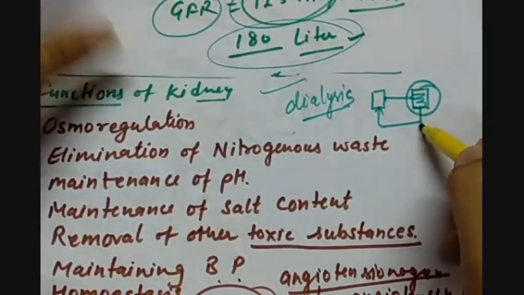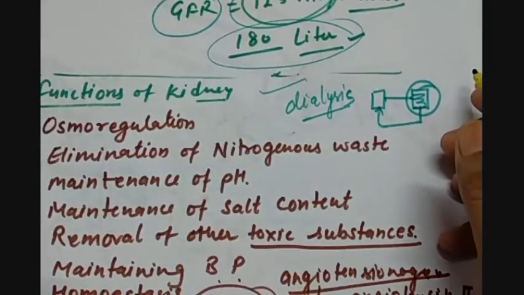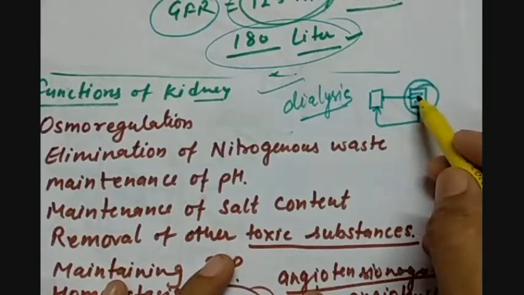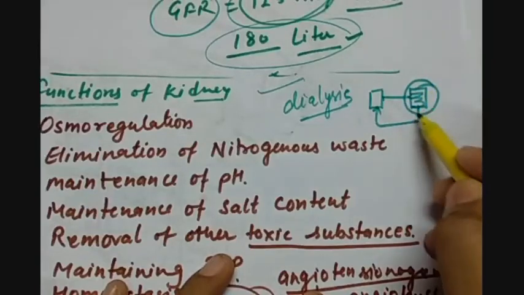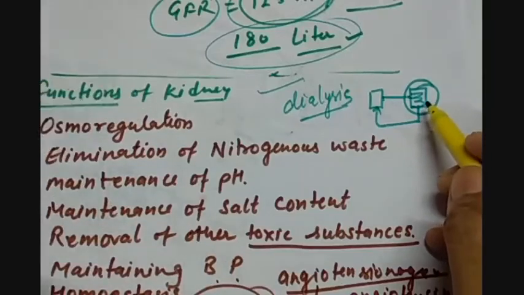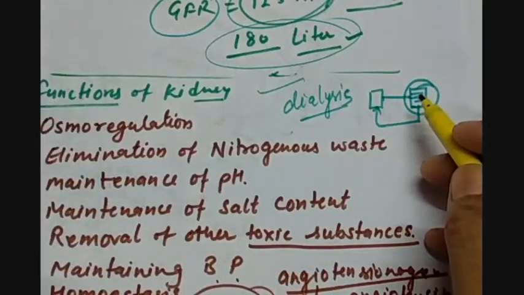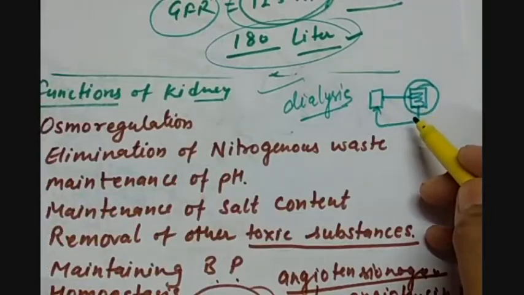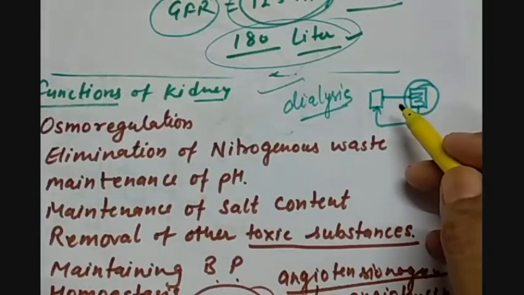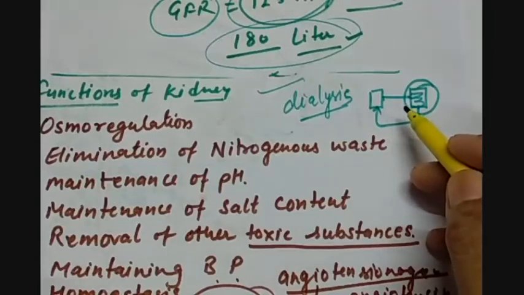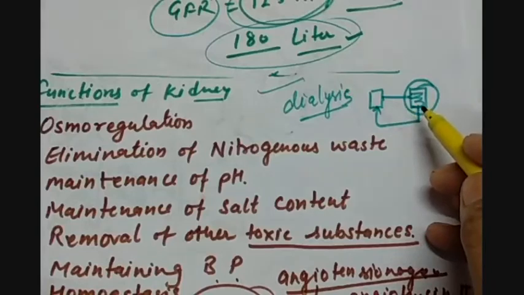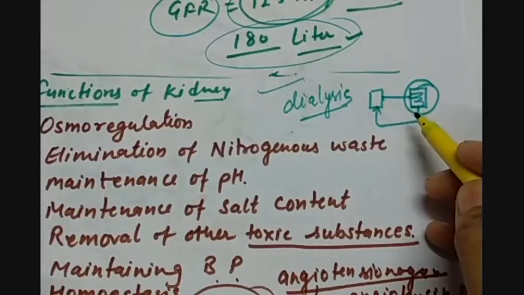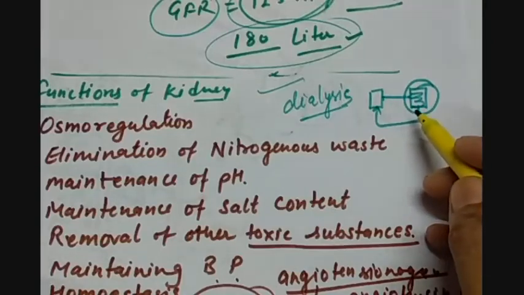Now, what is the dialyzing fluid? It is just like our blood, but it does not have the waste materials in it. So when the blood flows into the cellophane tubes, which are in the box having the dialyzing fluid, the cellophane tubes are semi-permeable, so the waste material diffuses into the dialyzing fluid, and then the blood gets filtered and is given back to the patient. This machine is also called an artificial kidney, because it performs the function of the kidneys artificially outside the body. This is also called hemodialysis.